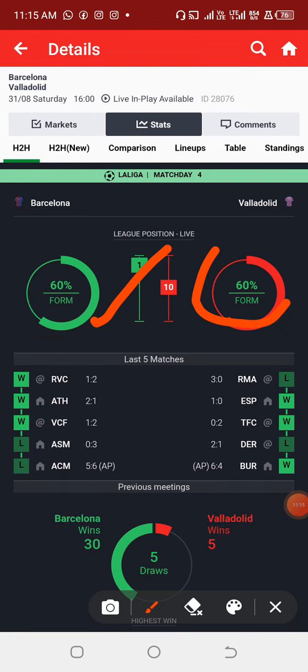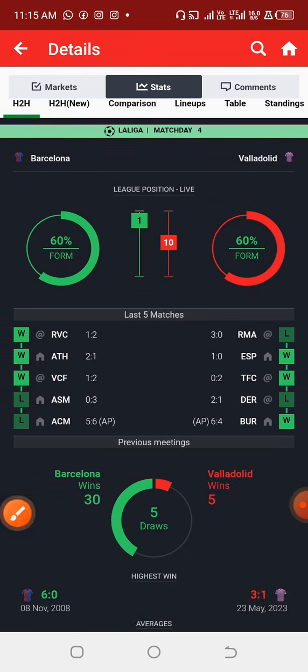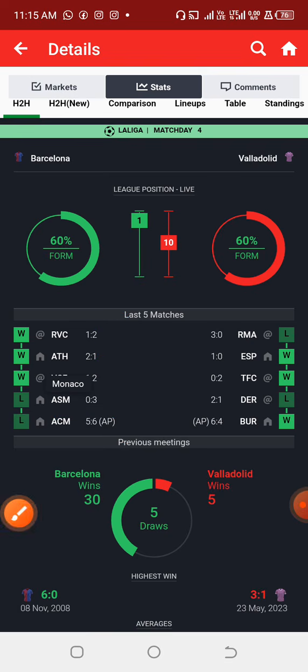But checking their position on the league table, we can see that the home team is currently leading on the league table. And checking their last previous games while playing at home, as you can see very well, I think this particular match is international. Okay, Monaco, yes, it is an international friendly game probably, and Barcelona lost to this particular team